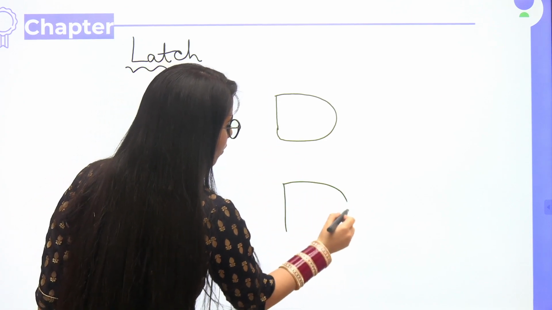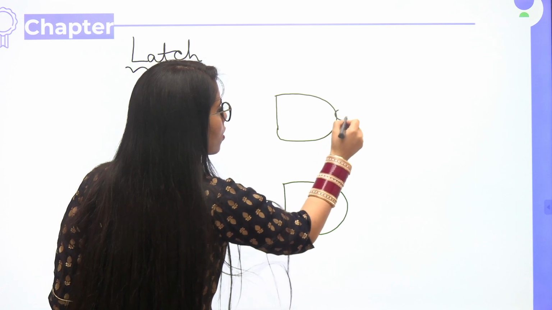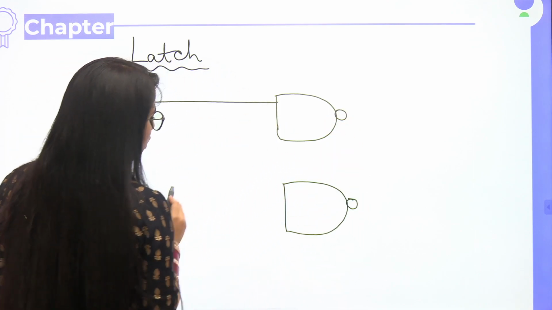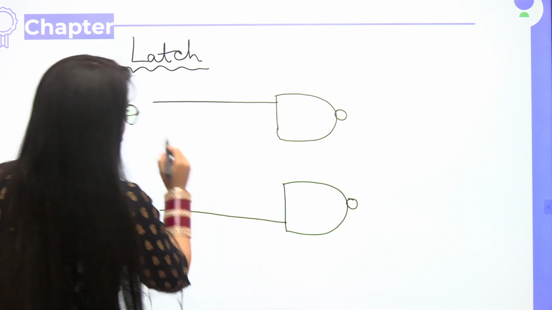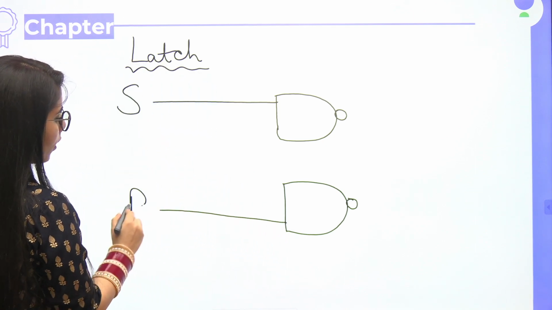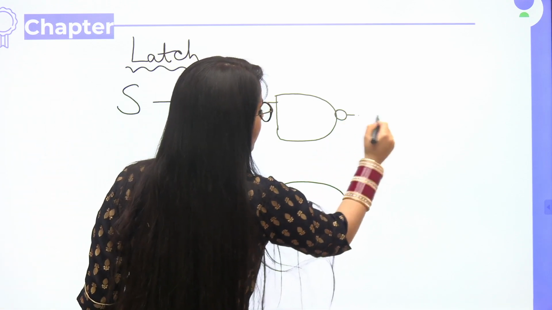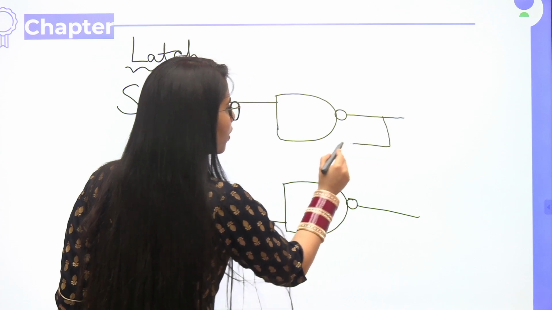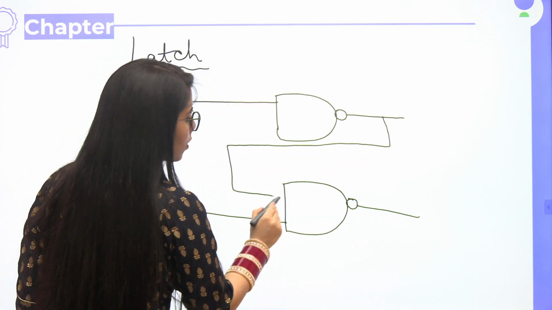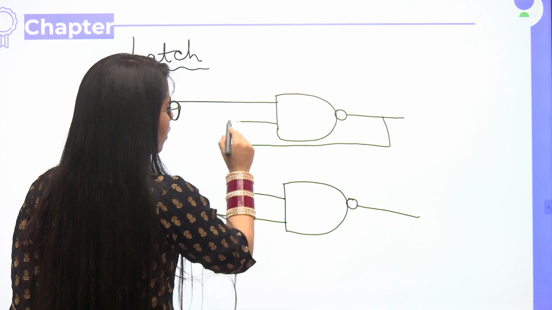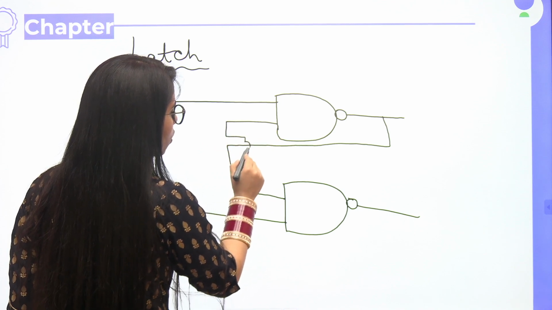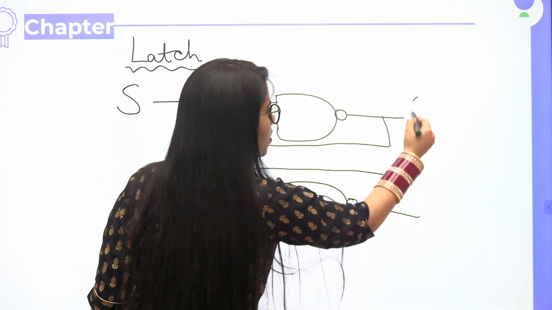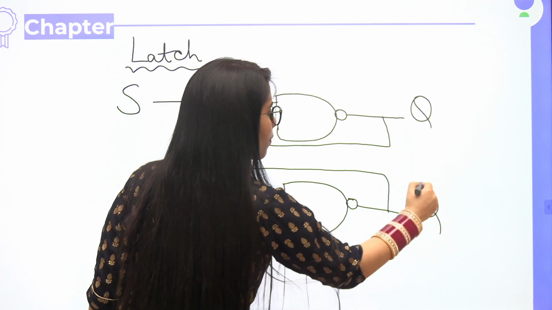If I'm going to consider the NAND gates here, so this is our NAND gate, this is our NAND gate, this is one of the inputs, and this is going to be the SR input, let's say we will call it, and this is our output. A little bit of focus you have to do here to consider the circuit diagram, because if you consider it this way, you will not have any doubt or difficulty in making it any time, and you will easily be able to construct the circuit diagram clearly.